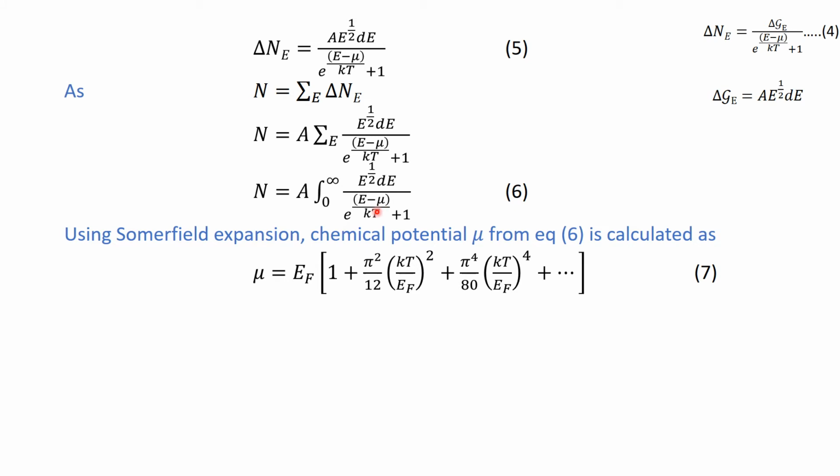Now we have to solve this integration. However, the solution of this integration is quite complicated. However, we have an expansion known as the Sommerfeld expansion, from where we can calculate the chemical potential from this equation number 5 as given by this equation number 7. So you see that this chemical potential is associated with E_F, where E_F is known as the Fermi energy, and is also associated with temperature.